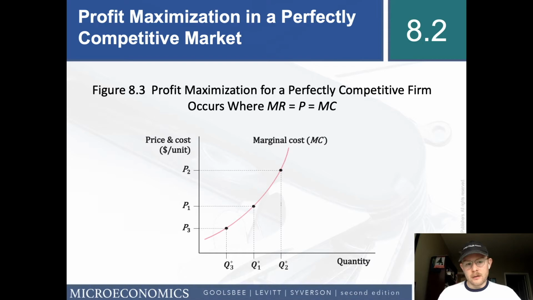This is the perfectly competitive firm. And so you can figure out the marginal cost at each quantity price combination. But in reality, since we are dealing with perfectly competitive firms, they don't get to choose their price. They're given a price. The demand curve for this firm is perfectly elastic, it's flat, and so you end up with this P1 price. Because you have this P1 price, you also end up at this Q1. That's the equilibrium marginal cost for this firm.